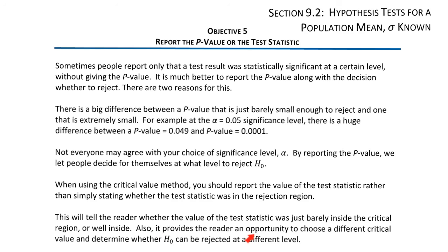Also, it provides the reader an opportunity to choose a different critical value and determine whether the null hypothesis can be rejected at a different level. In summary, when presenting the results of a hypothesis test, state the p-value or the value of the test statistic. Don't just state whether or not the null hypothesis was rejected.